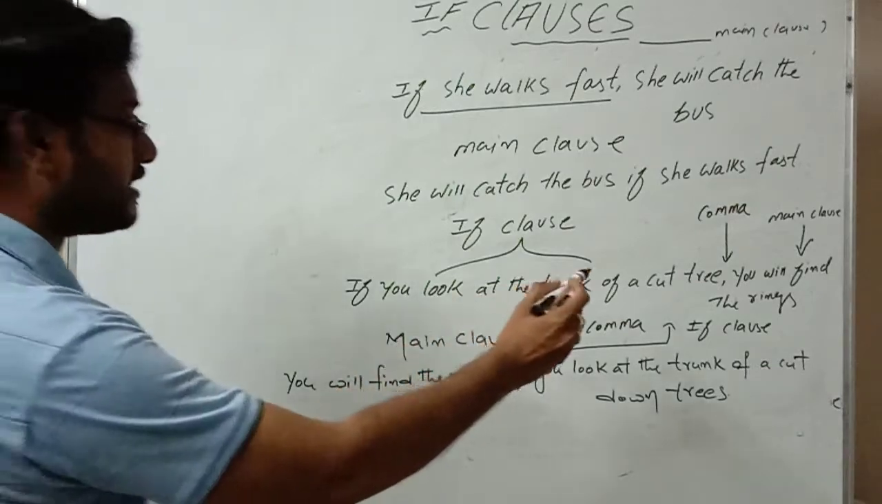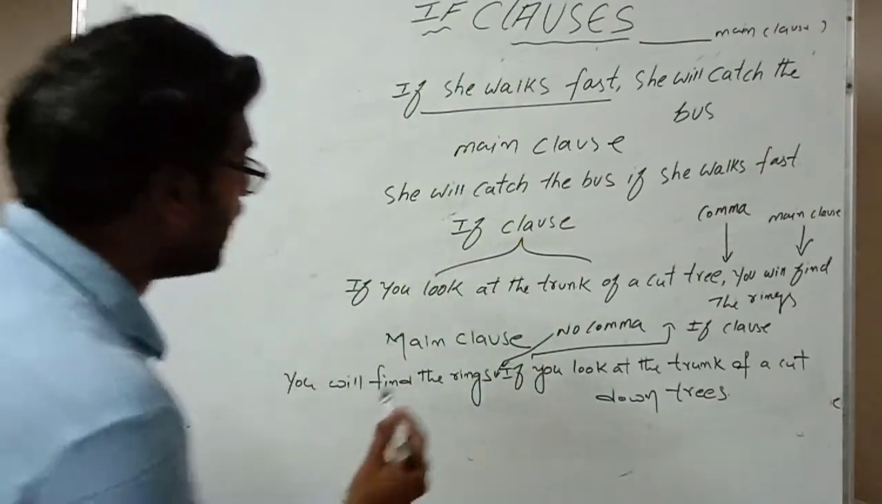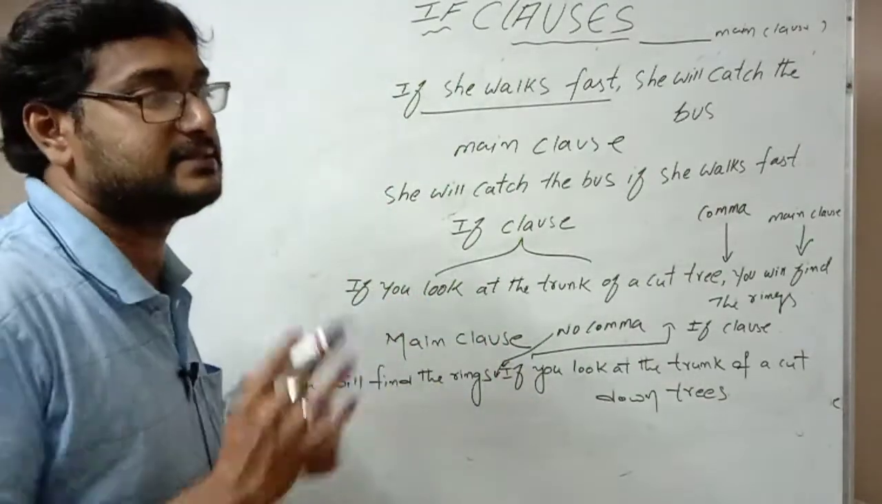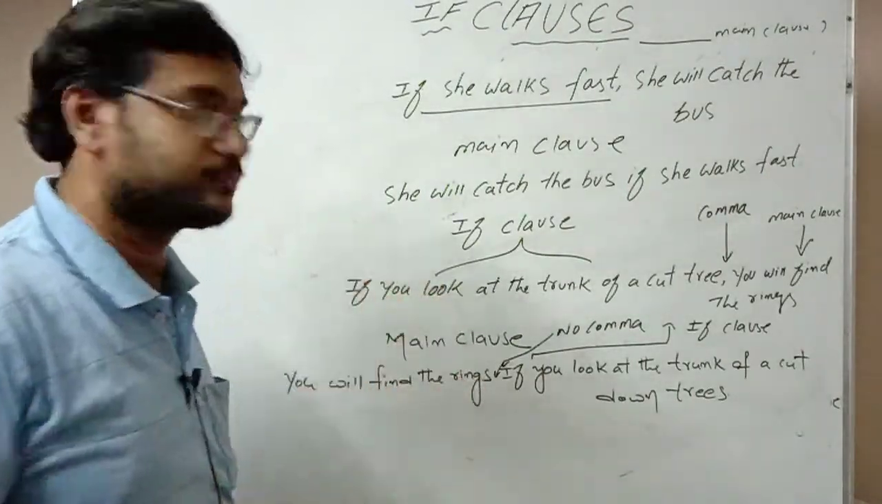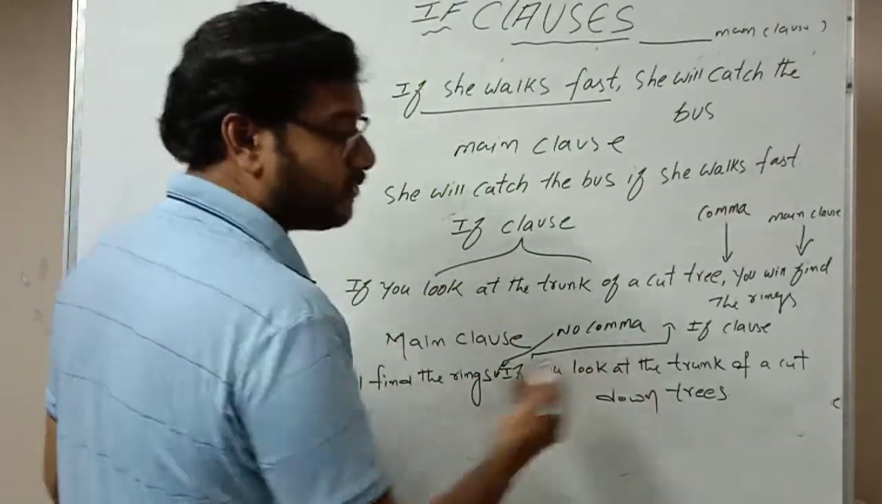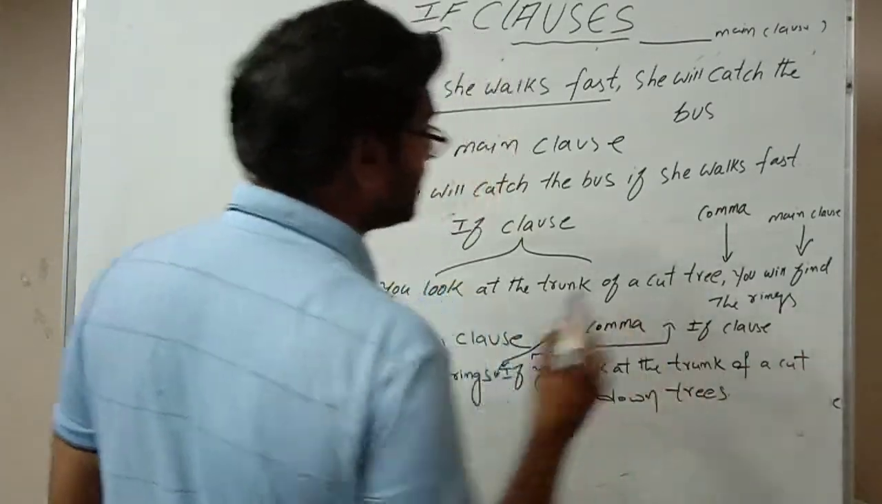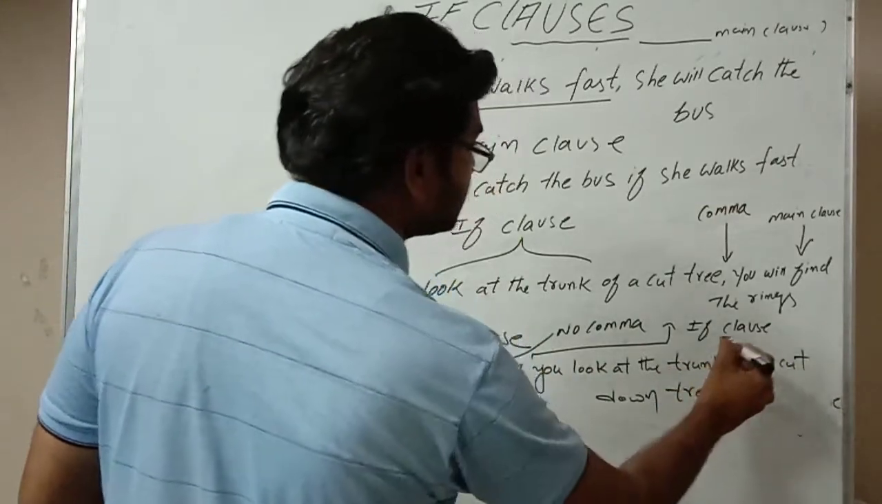Now the next example, same sentence, but I start with the main clause. What is the main clause? You will find the rings. After "rings" I did not place any comma, because this sentence starts with the main clause. Then the if clause: if you look at the trunk of a cut down tree.